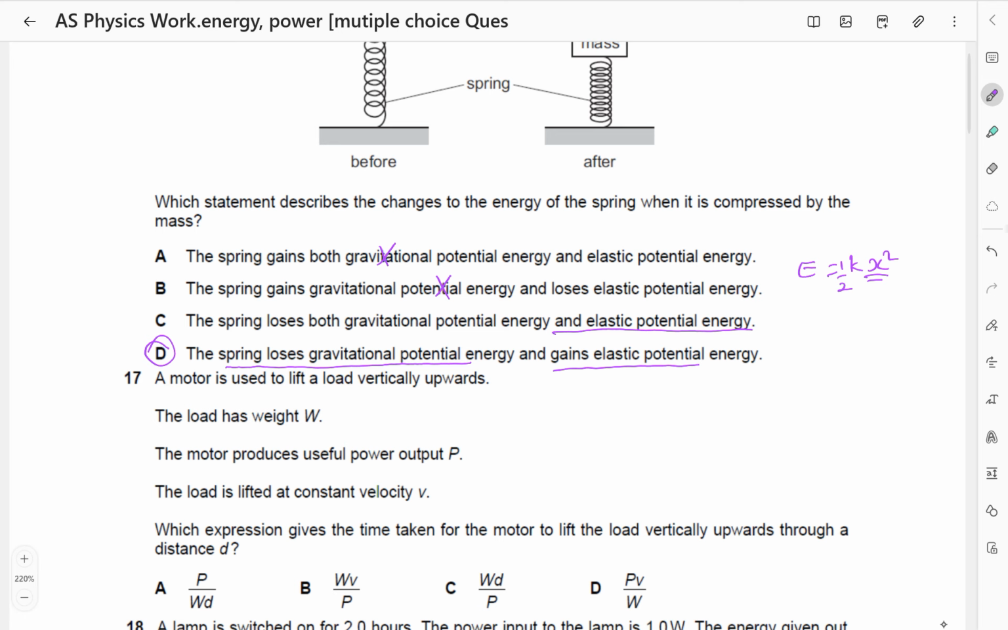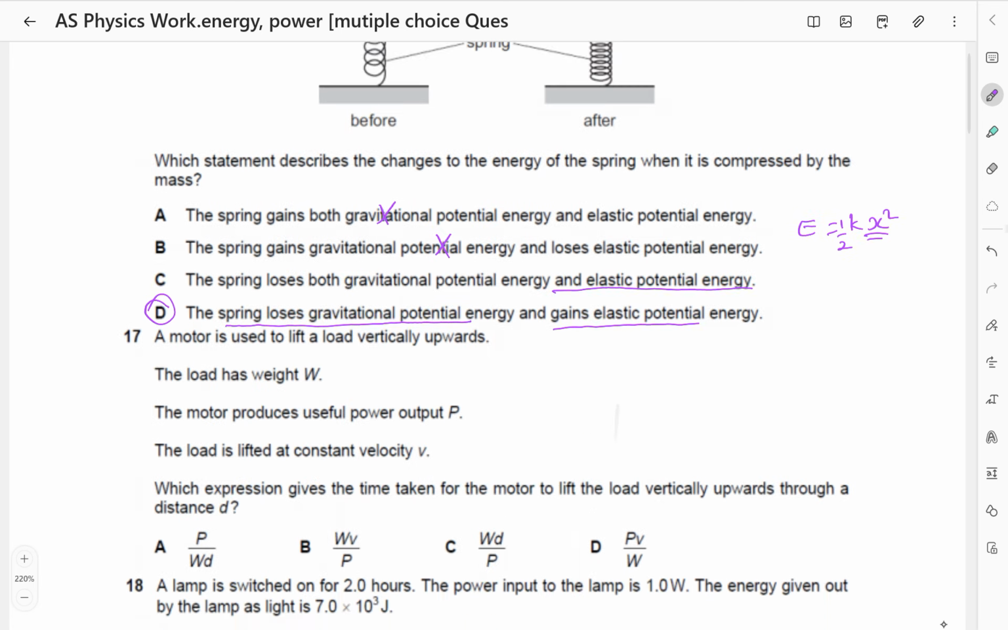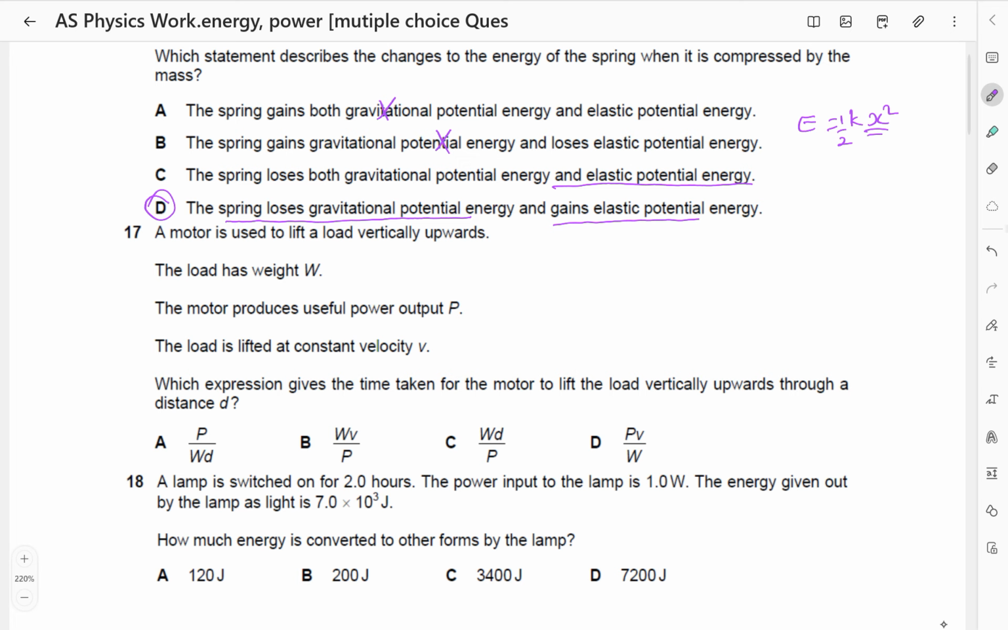A motor is used to lift a load vertically upwards. The load has weight W. The motor produces useful power output P. The load is lifted at a constant velocity V. Which expression gives the time taken for the motor to lift the load vertically upwards through distance D?